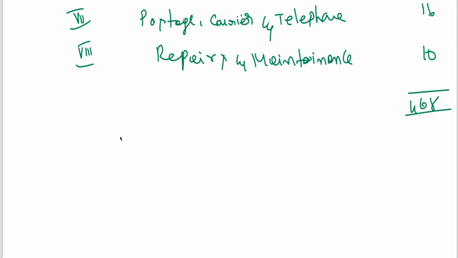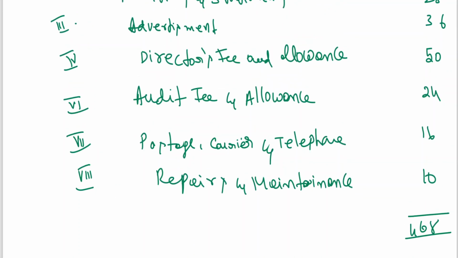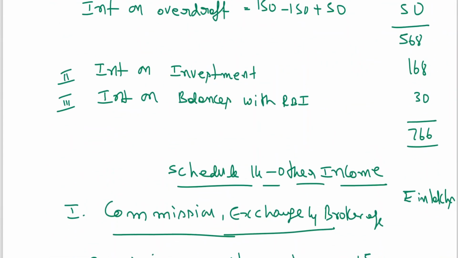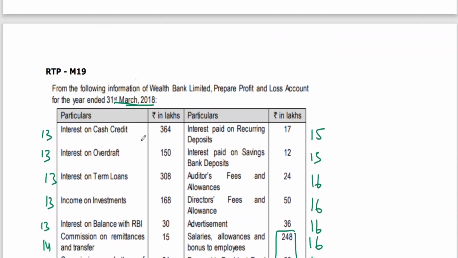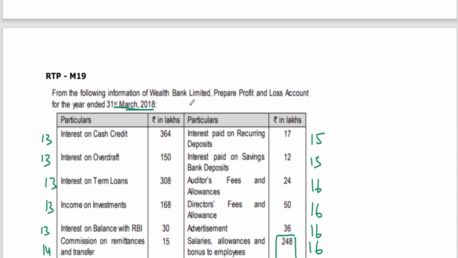Now let me take you to the heading we have to write now. What is the heading we are having? The name of the bank, Wealth Bank Limited.